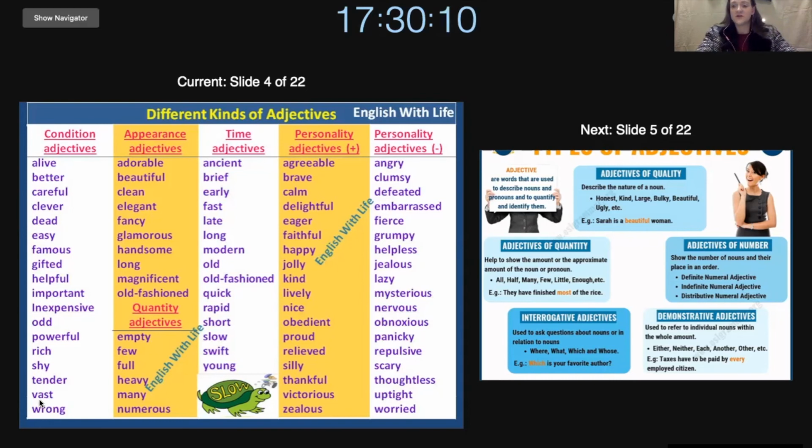Next, we have vast. And vast refers to a big open space with nothing in it, or a big open space between two things. That will be vast. So if we go into the countryside, there is a vast distance or a big distance between the city and the town. And next we have wrong. I believe everyone knows what wrong means, but this is when something bad or wrong happens.